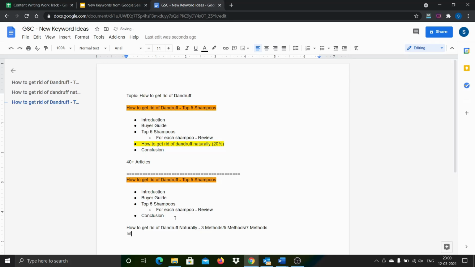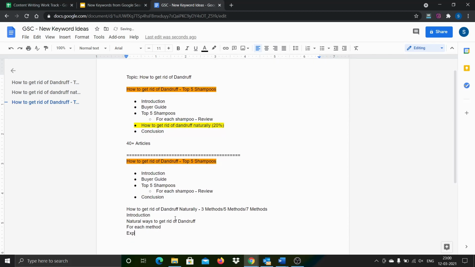Basically, for this particular article, I again created a separate structure: natural ways to get rid of dandruff, and then for each method, explain the step-by-step process, and then a conclusion.